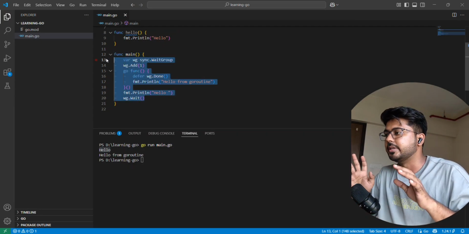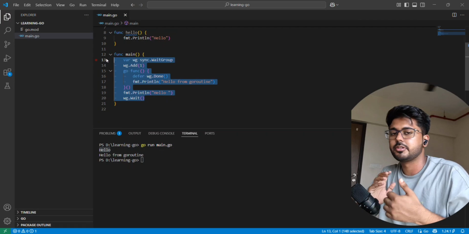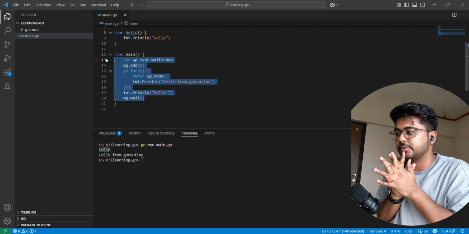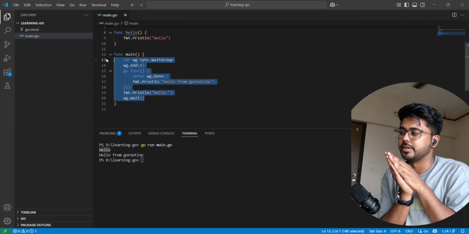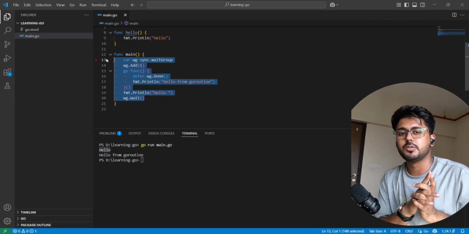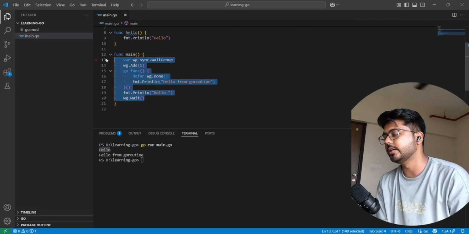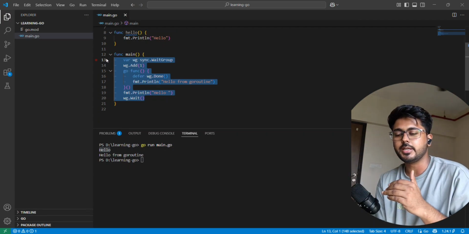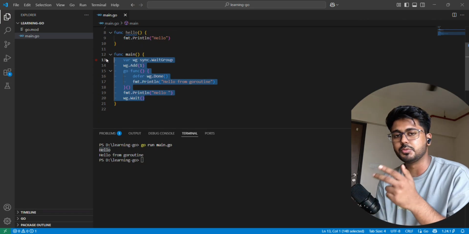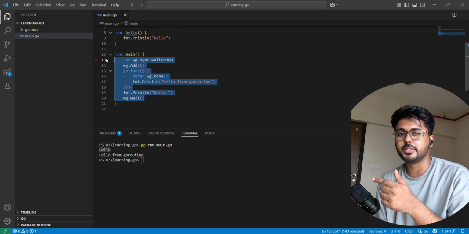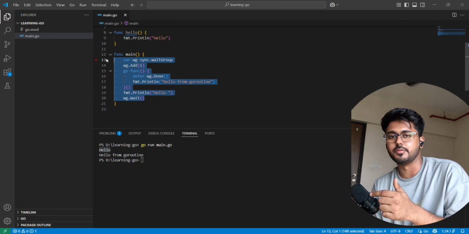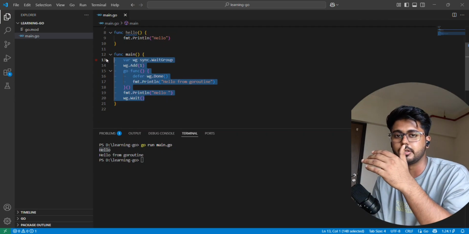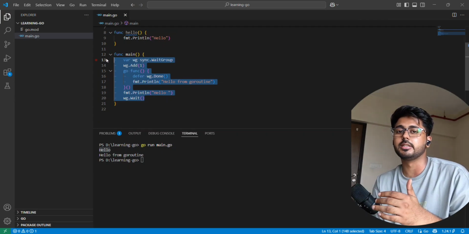So that was pretty basic things about goroutines, channels, what are buffered and unbuffered channels, and what are wait groups. So we are going to implement those three things in an example. Let me briefly explain the example: we have to print numbers from 1 to 50. We have to use two goroutines. One goroutine will always print odd numbers and the second goroutine should always print even numbers, and both goroutines should always print in a consecutive way.